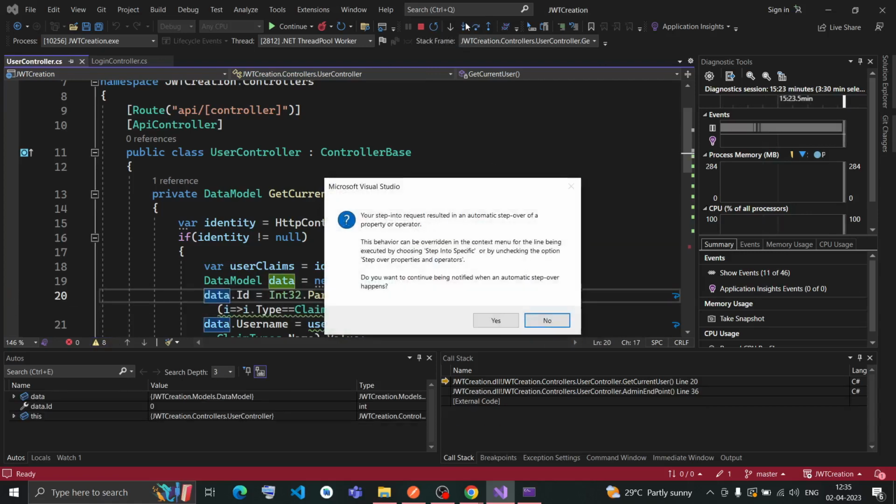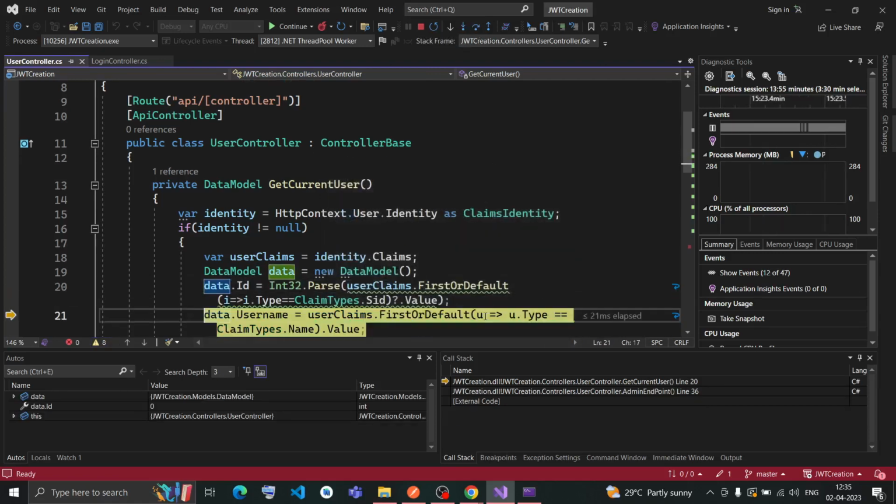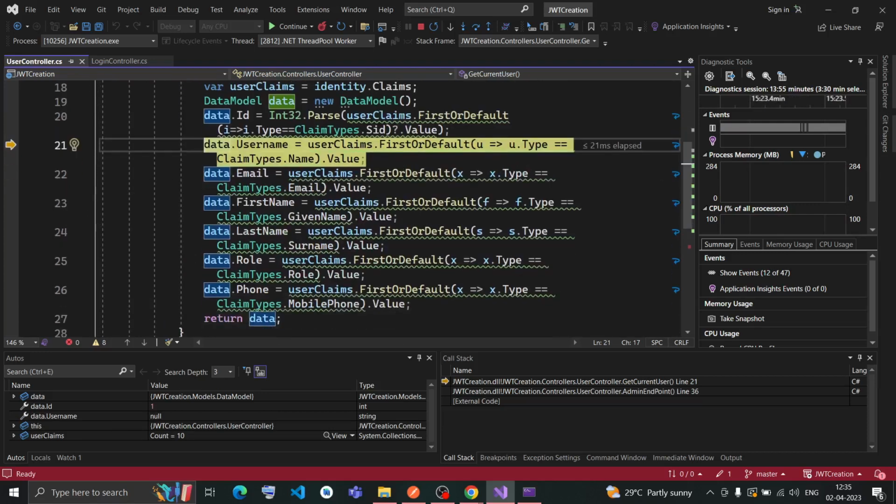let me, okay, in the username, let me come here fully. In the username it is string type, this name is also string type, so I don't need to parse or something like that. Similarly for all this data, I need not do anything. So I'll go to return data and hit continue, otherwise I have to press this button many more times.